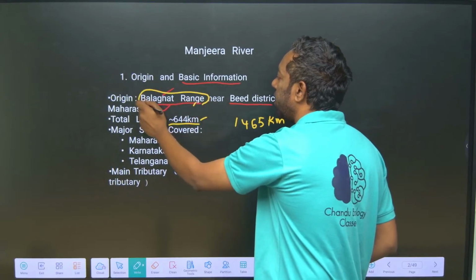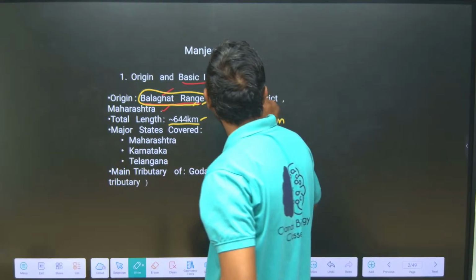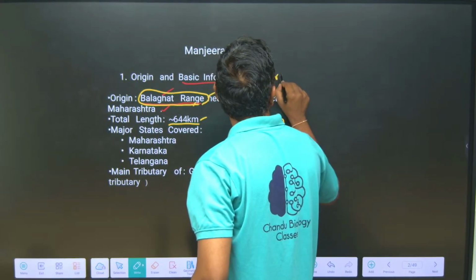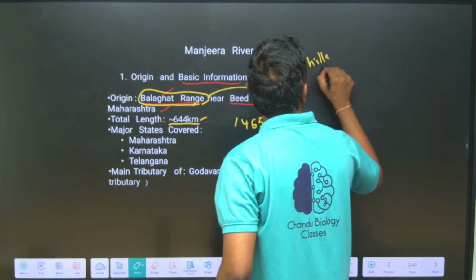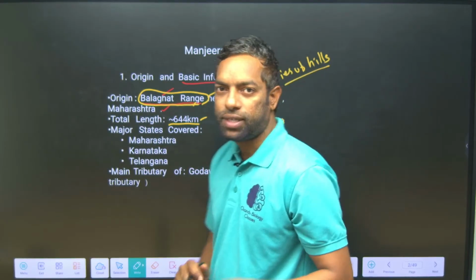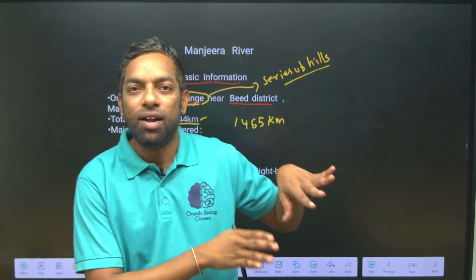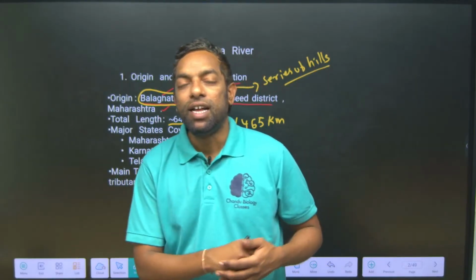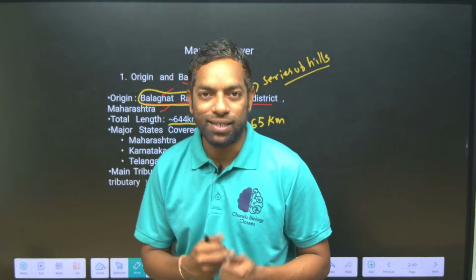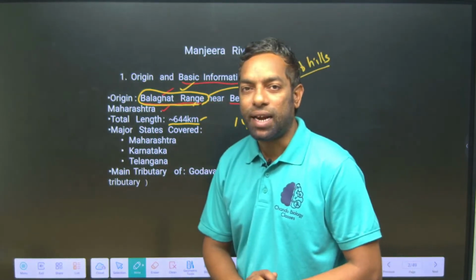Balaghat range, range is nothing but a series of hills. Series of hills means there are a number of hills located in a place simultaneously, one after another, so we can call it a series. Balaghat range.